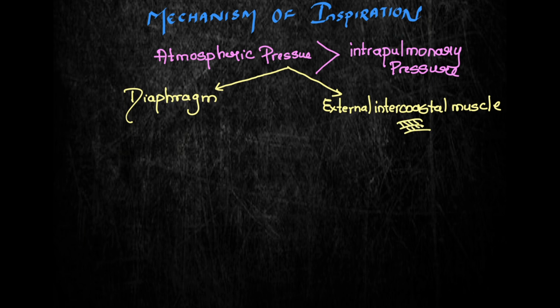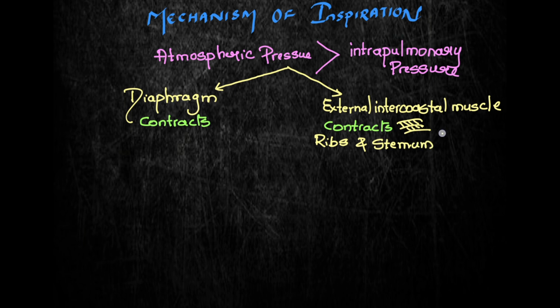So during inspiration, there will be a contraction in the diaphragm. The diaphragm contracts, and the external intercostal muscles also contract. Because of the contraction of the external intercostal muscles, the ribs and the sternum lift up.